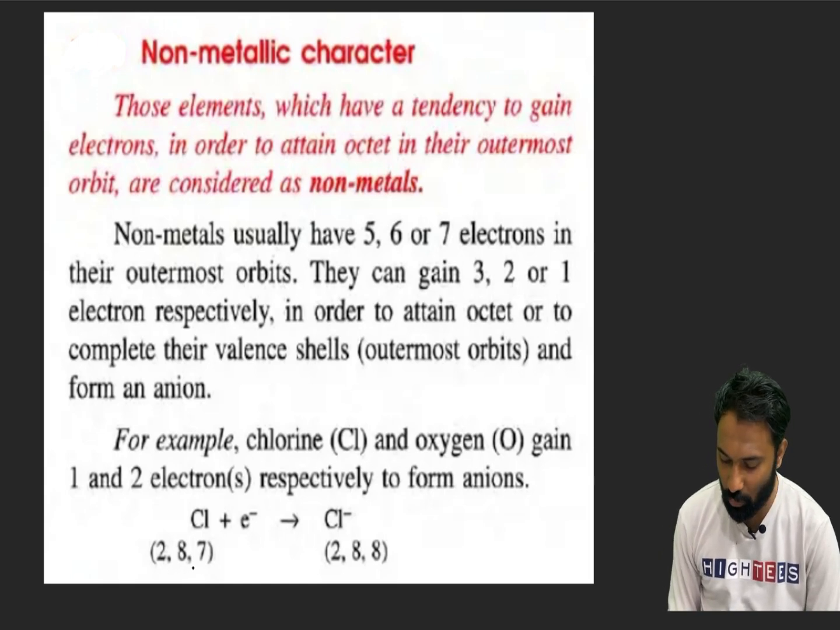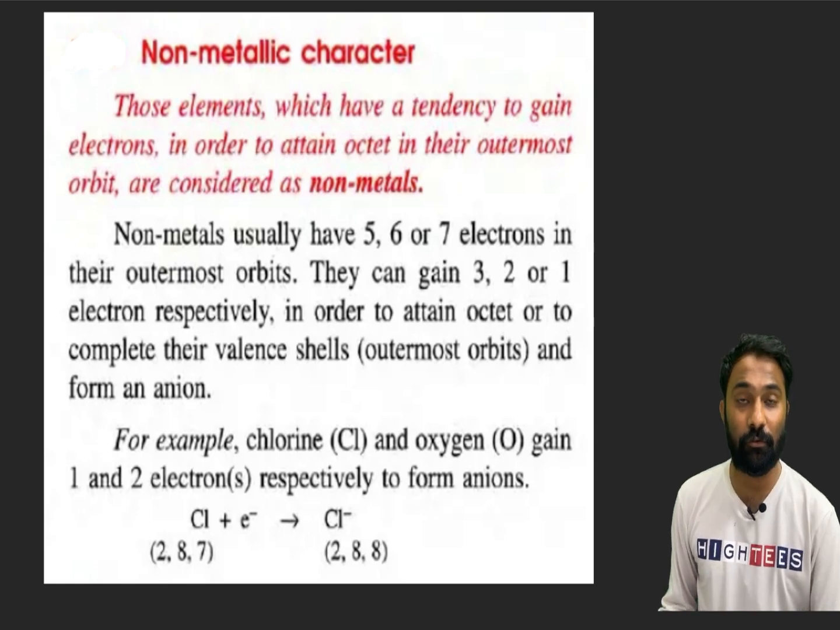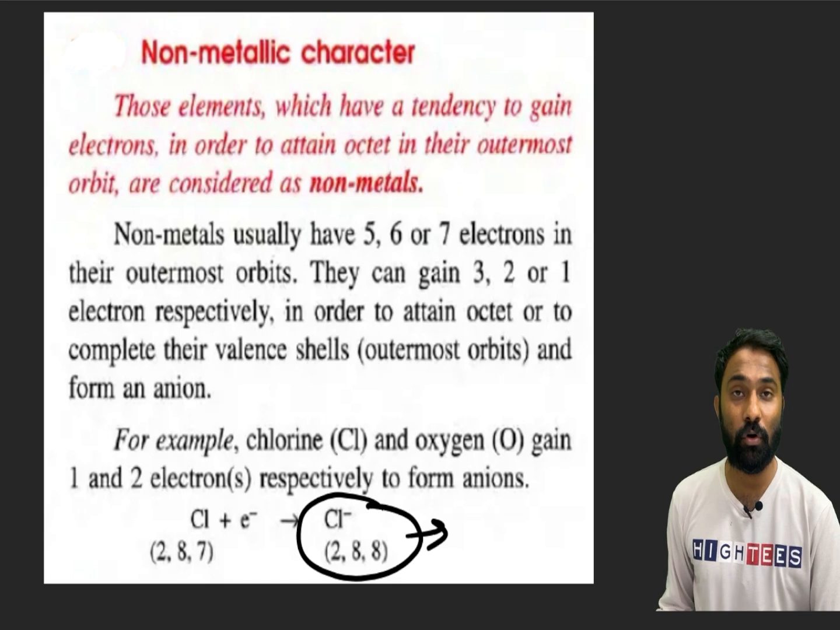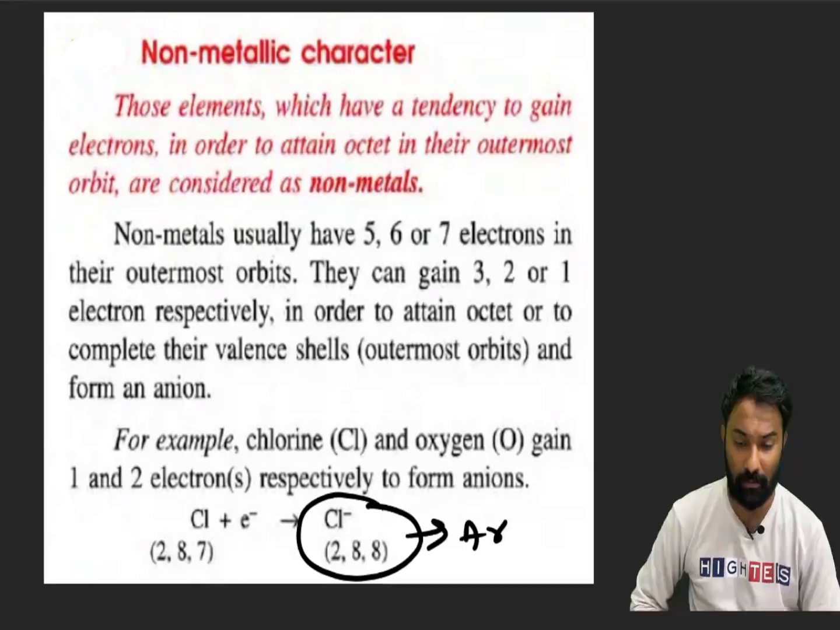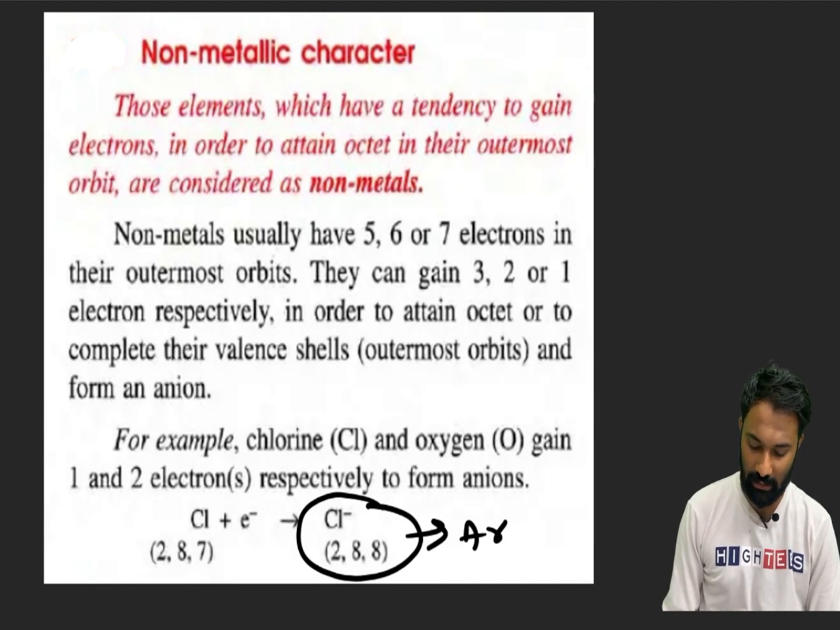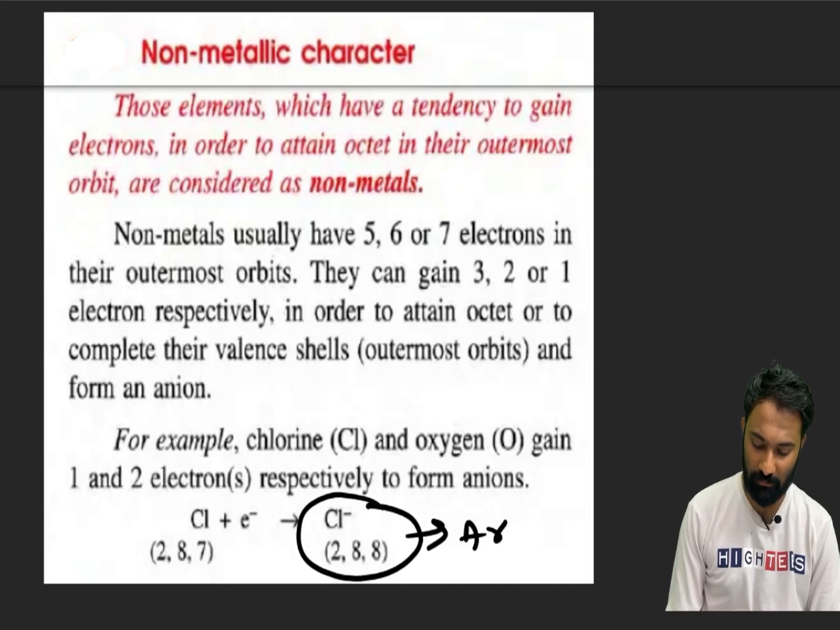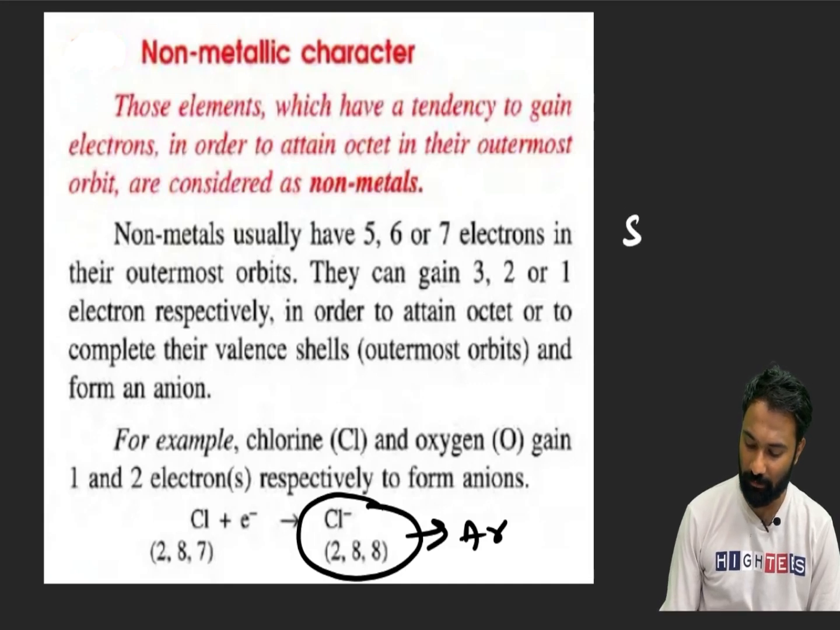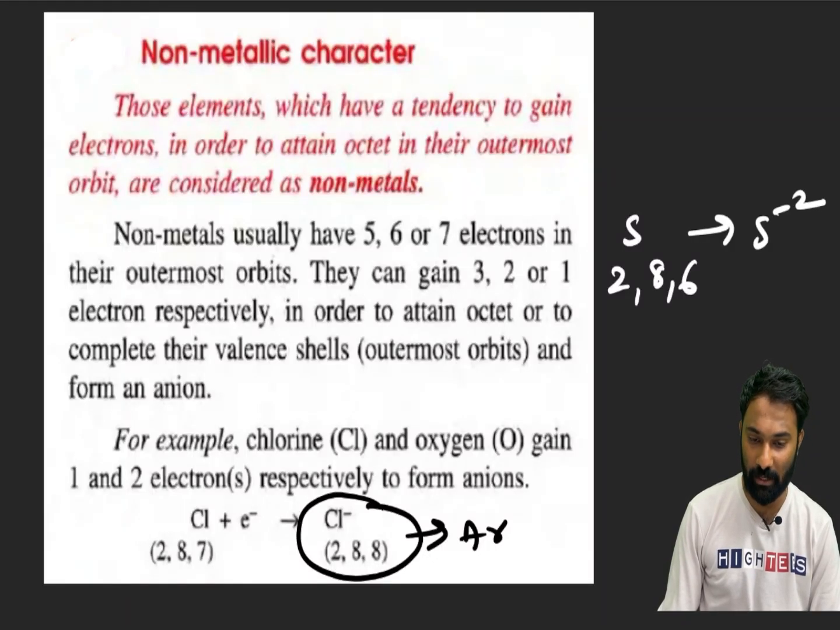Chlorine is 2, 8, 7, 17 electrons. If chlorine takes one electron, which electronic configuration will it readily reach? It will reach the argon electronic configuration. Now, sir, it has reached the argon electronic configuration. If you cross check with another example, sulfur. Sulfur has 2, 8 and 6. To come to the argon electronic configuration, sulfur should gain 2 electrons. It will become S minus 2. It should take the 2 electrons, right?